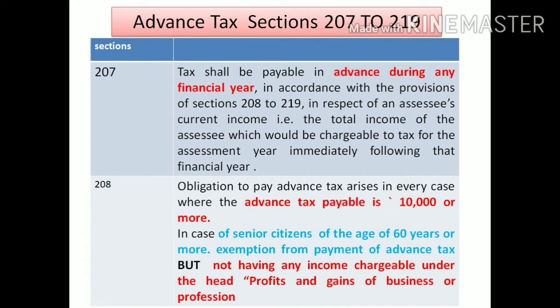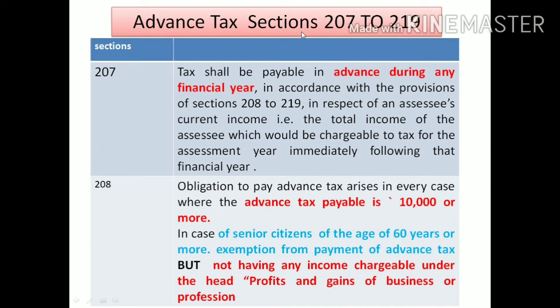When you are paying any amount in the form of tax in that year, that is called advance tax. That payment of advance tax is based on the provisions of sections 208 to 219. Under those provisions, when you are paying some amount in the form of tax in advance, that is called the